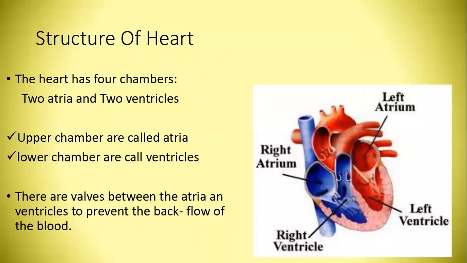Structure of heart. The heart has four chambers, two atria and two ventricles. Upper chambers are called atria. Lower chambers are called ventricles. There are valves between the atria and ventricles to prevent the backflow of the blood.